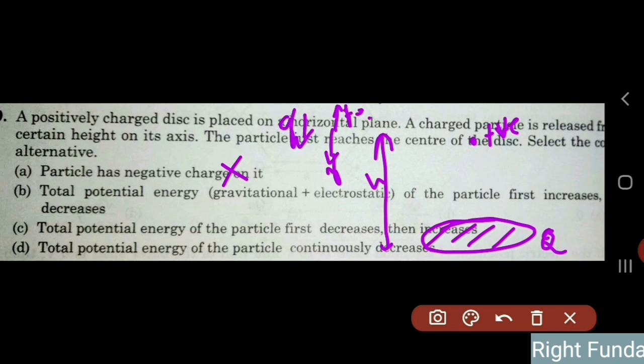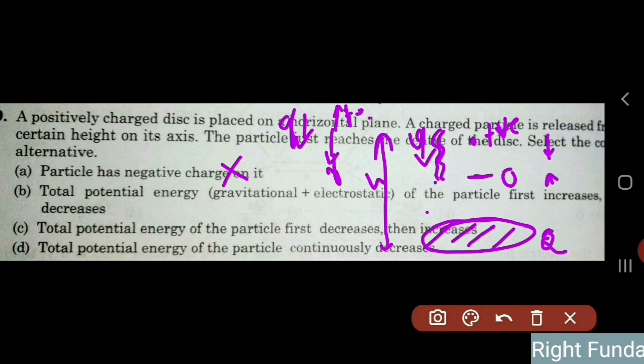But as it comes nearby, what happens? The gravitational force remains the same, but the electrostatic force increases. So first it will accelerate downward. At some point here, the acceleration will be equal to 0. After that, the acceleration will be in the upward direction. So from here to here, velocity increases. Here velocity becomes maximum, and after that velocity decreases again from here to here. So the kinetic energy first increases, then decreases.